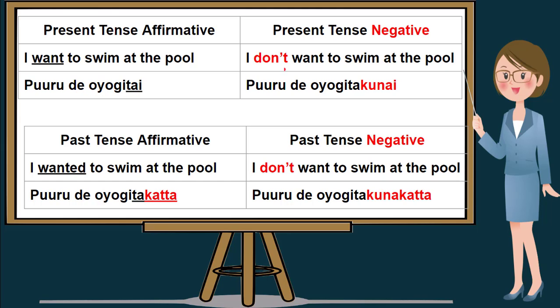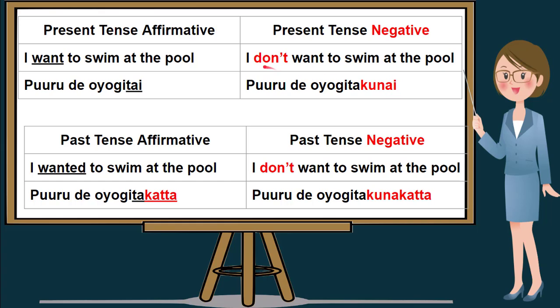In this portion is a present tense negative. Don't in this sentence make it a negative sentence. Don't want to swim is oyogitakunai. From the word oyogitai, in the tai form, we drop letter i and added kunai to make this sentence a negative sentence. So don't want to swim is oyogitakunai. And if we translate I don't want to swim at the pool, it will be puru de oyogitakunai.